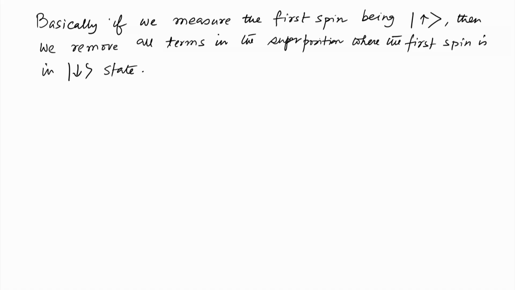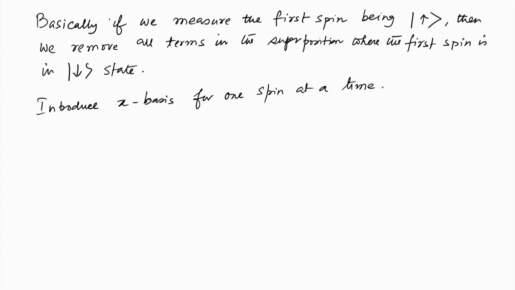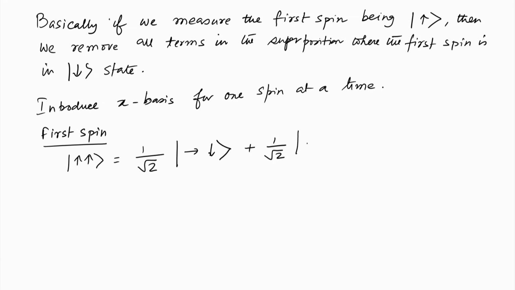So, again, if we introduce the x basis, for one spin at a time, so this is corresponding to the first spin, we have up equal to 1 by root 2 right plus 1 by root 2 left, and down equal to 1 by root 2 right minus 1 by root 2 left.